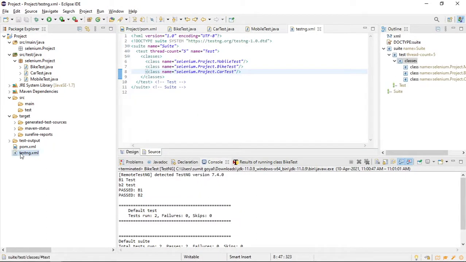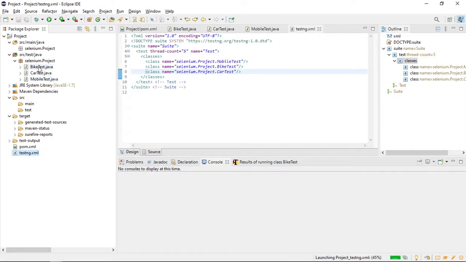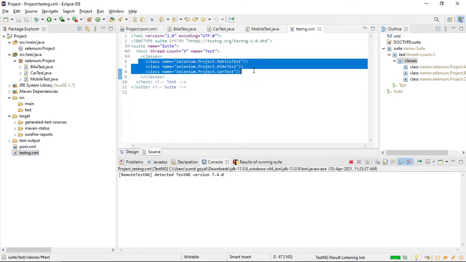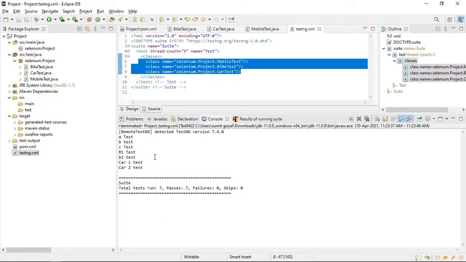So now this test.ng XML will help me. Just right click, run as test.ng. It will run all the 3 classes because all the 3 classes are present here. So you can see how it has run. You can see all the test cases run at a time. Otherwise you have to click one by one and run them. So this is how we have done it from Eclipse.